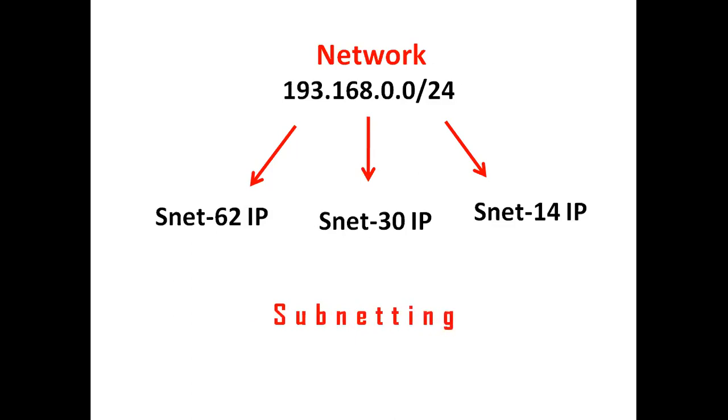In subnetting, we will take a class C network, and we will break it into small networks. Now we have 3 subnets here, and every subnet has different public IP addresses. So this process is called subnetting. But before going to complete this task, just listen to me, brother. Let's do some practice over subnetting. Just try to understand. Before we finish this task, let's do some practice over subnetting. Okay.